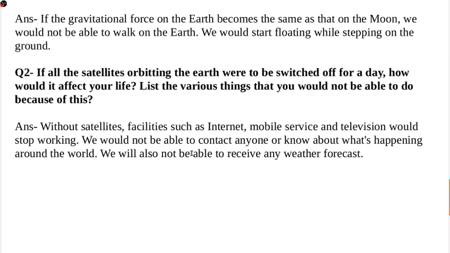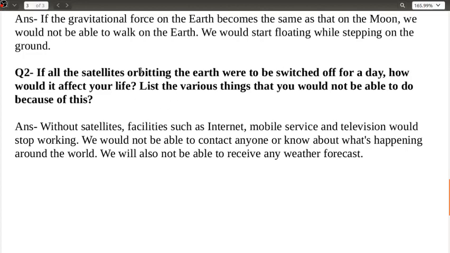Okay, next is: if all of the satellites orbiting the earth, here I hope the spelling is wrong, so please do correct it. Okay, it should be single T here. Okay, so if all the satellites orbiting the earth were to be switched off for a day, how would it affect your life? List the various things that you would not be able to do because of this. Without satellites, facilities such as internet, mobile service, television would stop working. We would not be able to contact anyone or know about what's happening around the world. We will also not be able to receive any weather forecast.